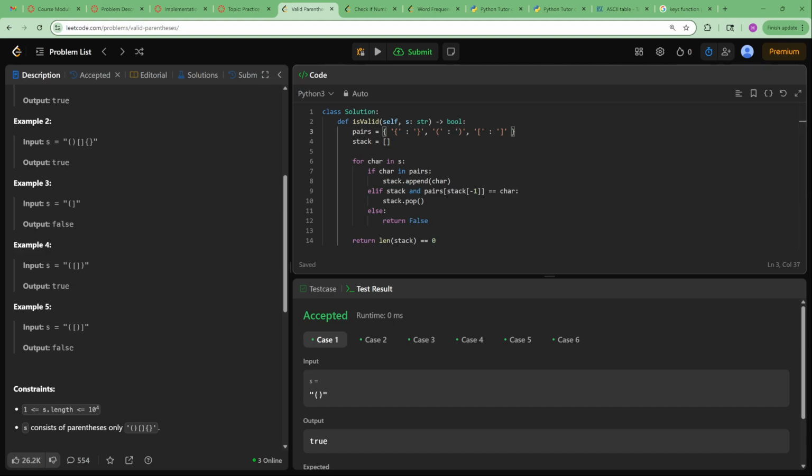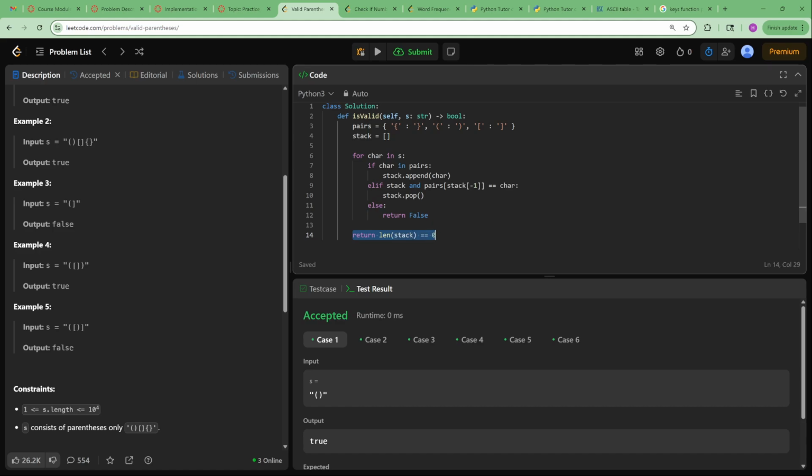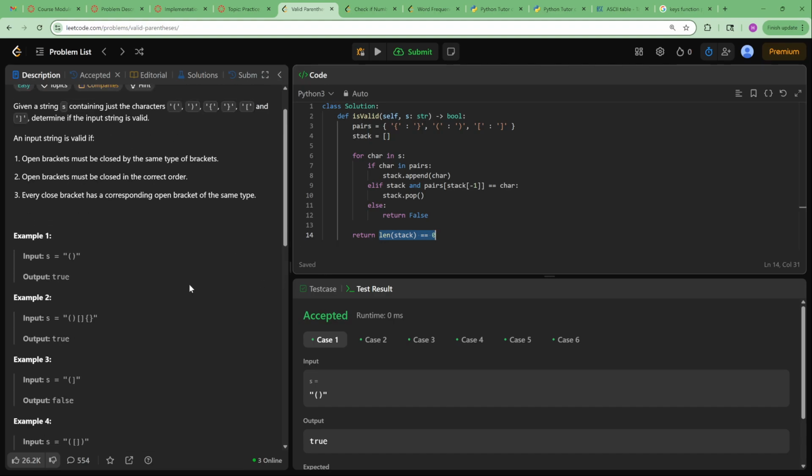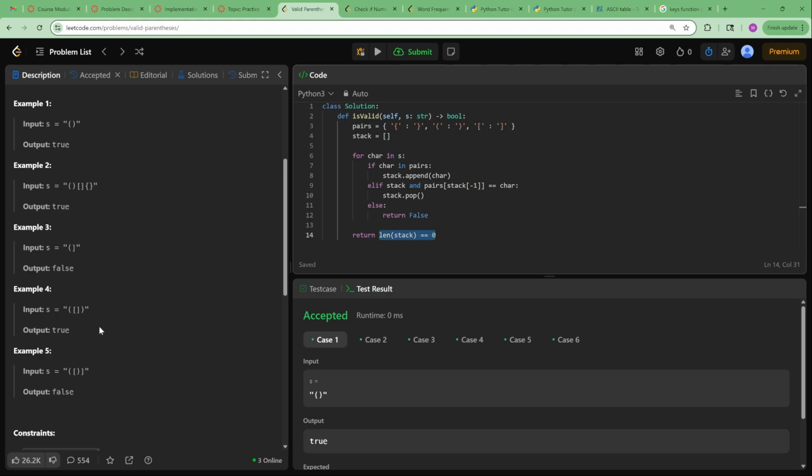And that's when we're finally done. We're at the end of the array, or the string. So then this condition will stop because we've gone through all the characters in the string. We go back over here, and then we're just going to return whether the length of the stack is equal to 0. This means that we've gone through everything in the stack. It is possible for the stack to have brackets still left over in it. If that is the case, then this will cause it to return false because that means that we have hanging opening brackets.